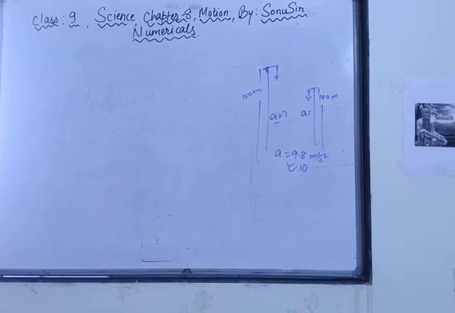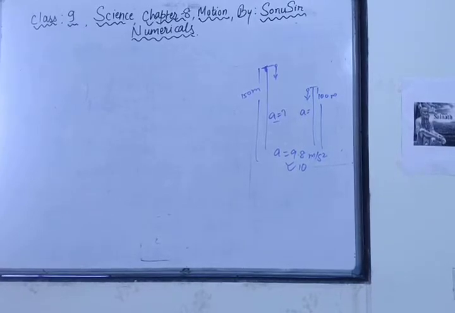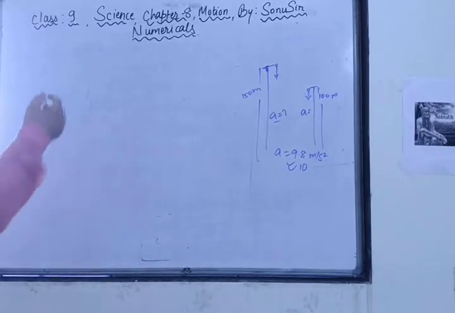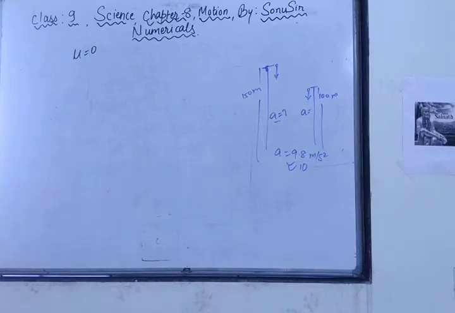Got it? Now the question is, acceleration is the same. We know the height, we know the time also. After 2 seconds what will happen? So what is the value of u? The value of u is equal to 0. Why? Because the initial velocity is 0.